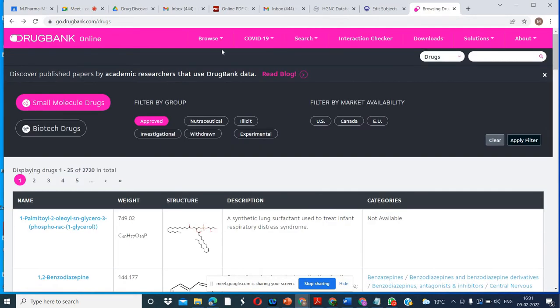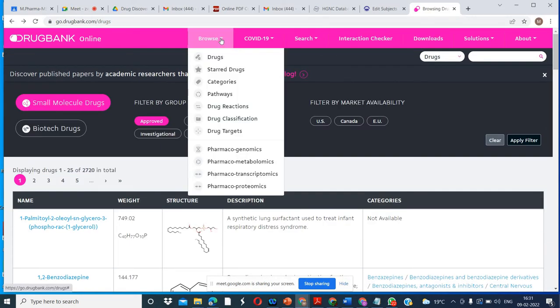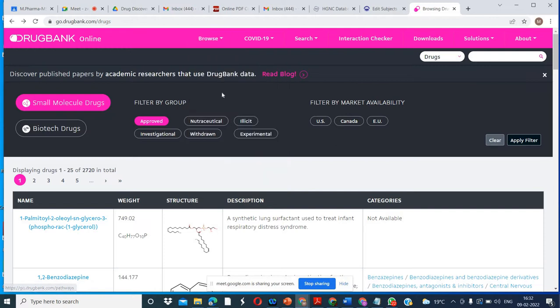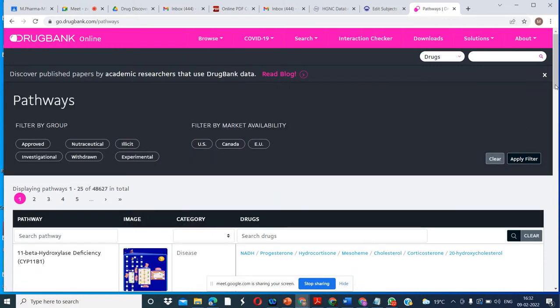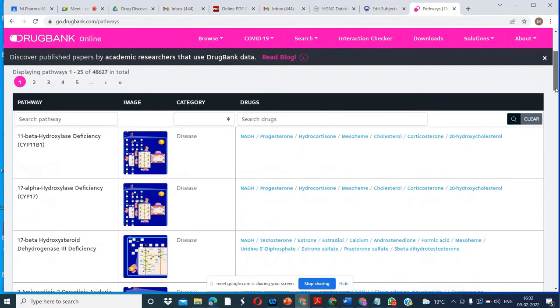Do you have any question here? No, ma'am. Okay, these are the drugs that are available. You can search about these also. What are these? The pathway. In the pathway you will have the information. So this will be given. The drugs are given, for example 11 beta hydroxylase deficiency. So this is the search pathway on this.